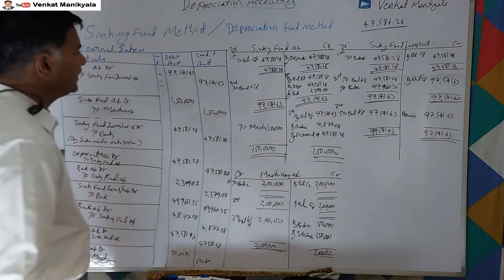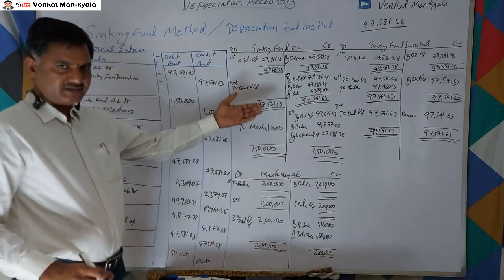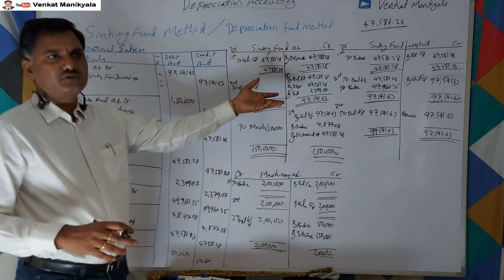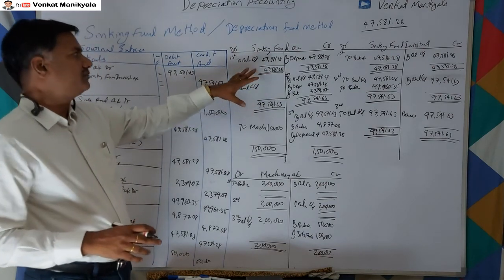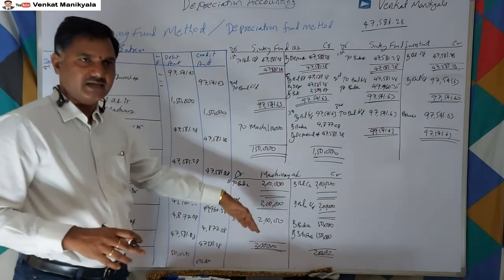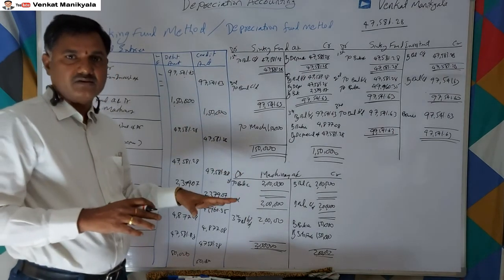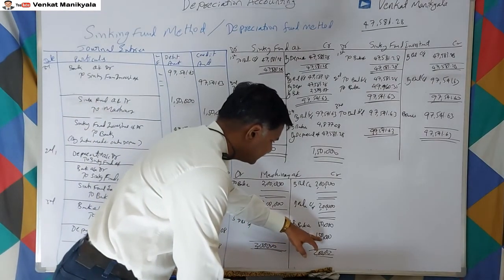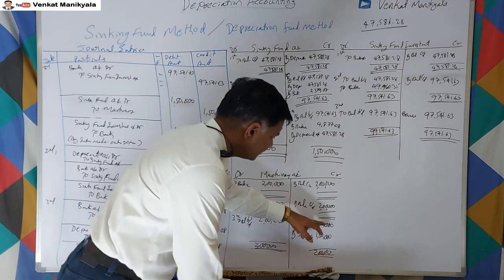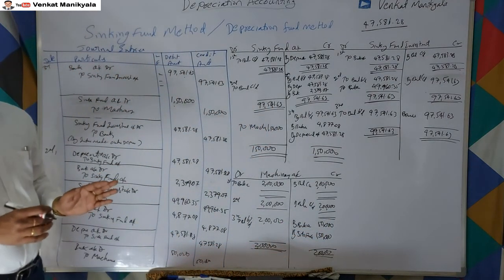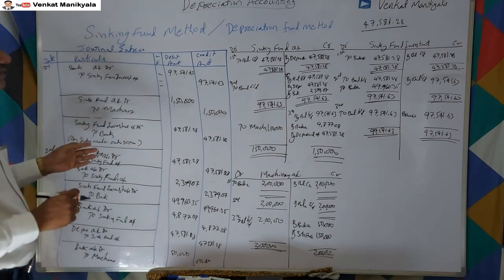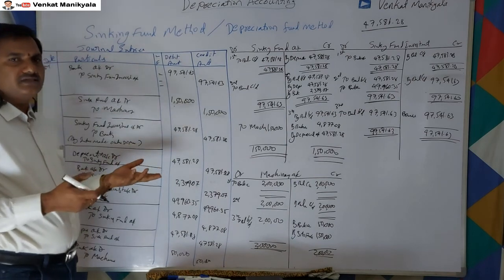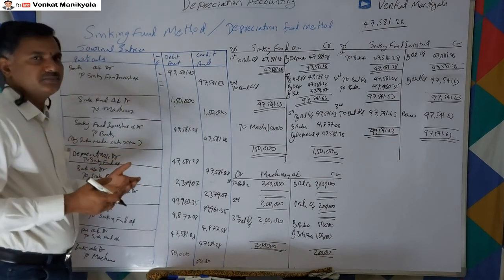Let us suppose the sinking fund account is not showing 1,50,000 but only 1,40,000, because of some adjustment in the sinking fund, or because we received a lesser or greater amount. Whatever the balance in the sinking fund account, we transfer to the machinery account. If there is any balance in the machinery account, we transfer it to the P&L account. Then the difference of 10,000 we have to transfer to the P&L account. If the profit is more, the machinery account is debited. If the loss is more, the P&L account will be debited.